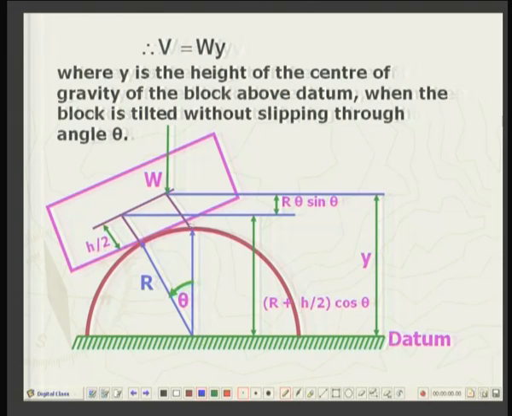So, this arc length is this length, and by parallelogram this is the length. Okay. So, that is very important, that is, any tilting or disturbance should be without any slippage, that is, the contacting points are always at rest with respect to each other.